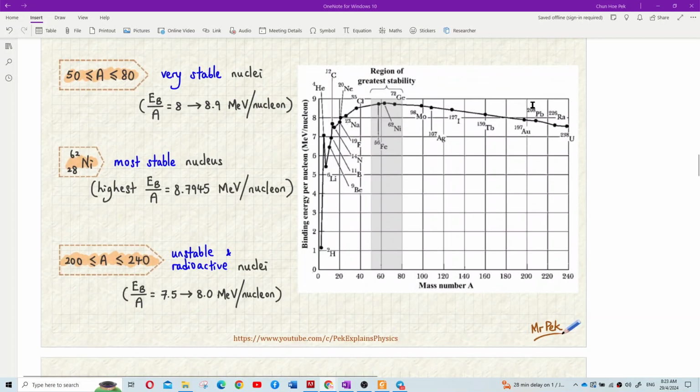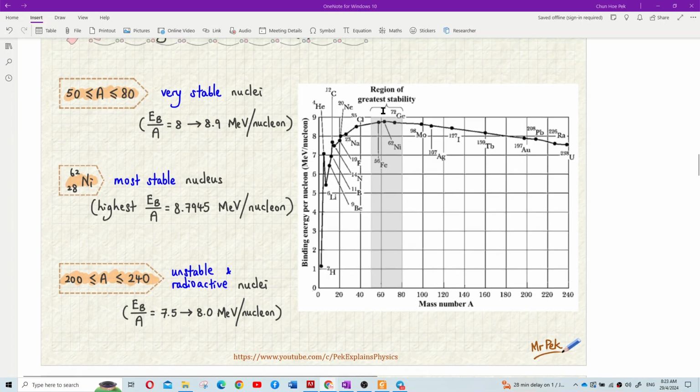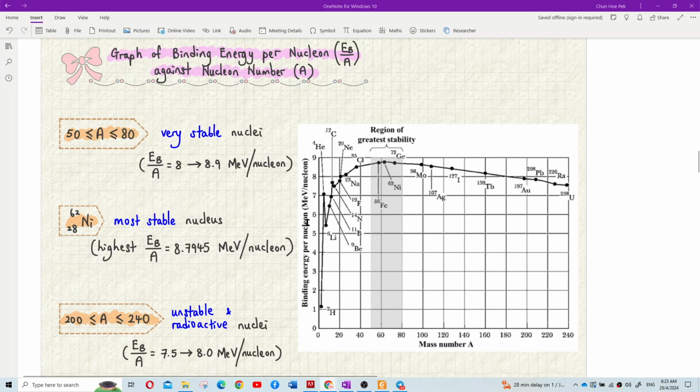So you have a graph here. The highest point on the graph has the highest stability because it has the highest binding energy per nucleon.